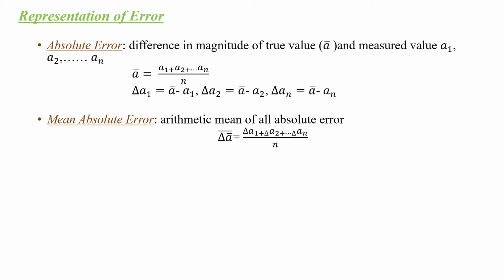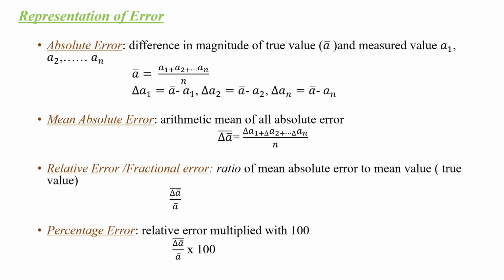The next representation of error is the relative error or fractional error. Relative error or fractional error is the ratio of the mean absolute error to the mean value, that is the true value. That is, relative error is equal to delta A bar, the whole bar, divided by A bar.